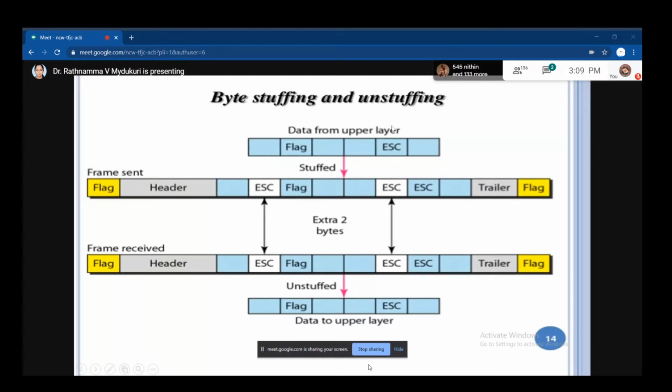Suppose a packet comes from the network layer and forms a frame. The frame's starting and ending are given with a flag bit, and the frame has three fields: the header field, the payload field, and the trailer.